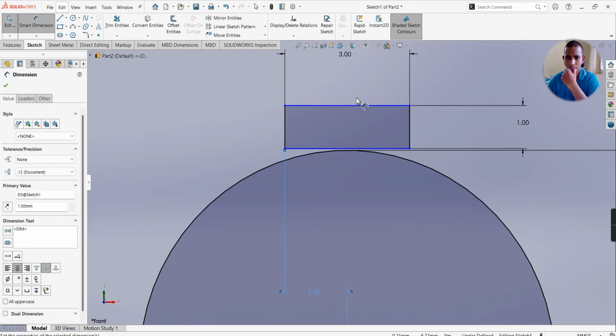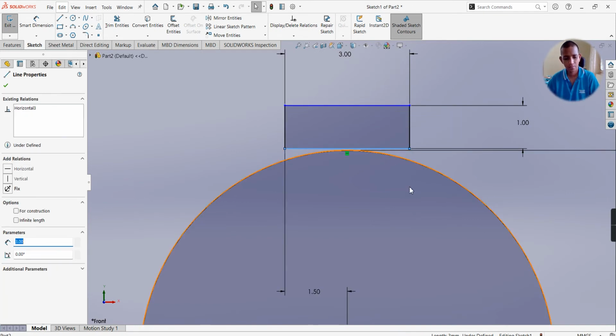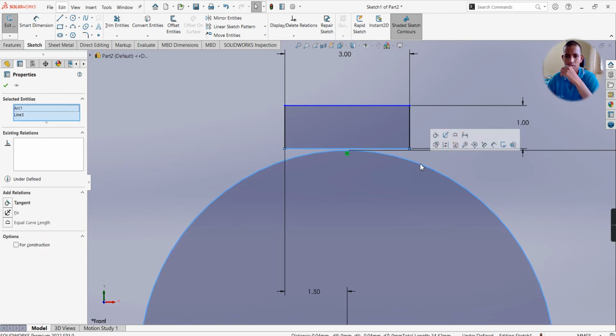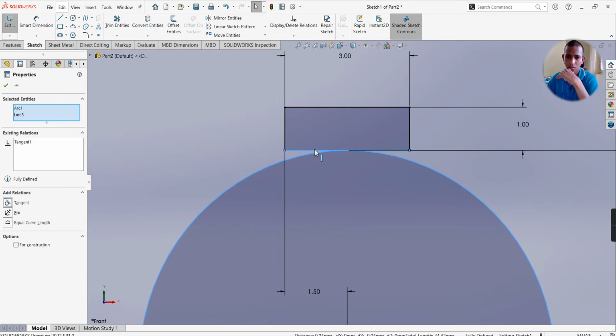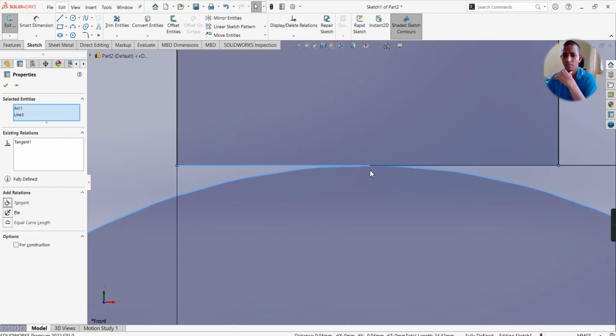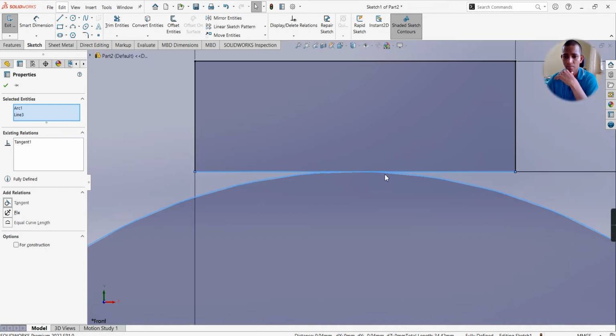Next, select this line and this circle, make the relationship as tangent. Select the bottom line of the rectangle, press the control key and select the circle. You will find on the left side this dialog box, property manager. Here make it as tangent. Now it will be fixed on this circle.